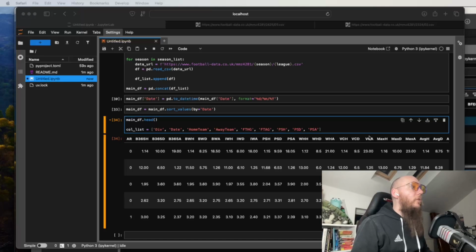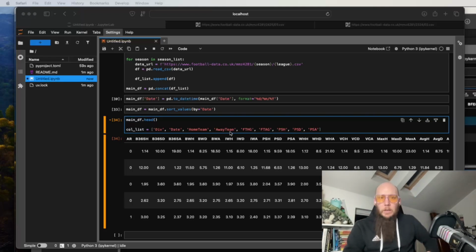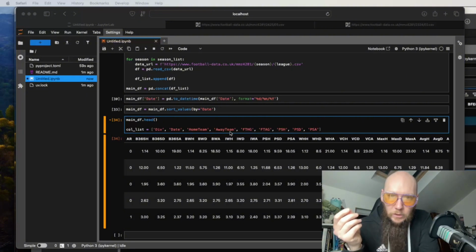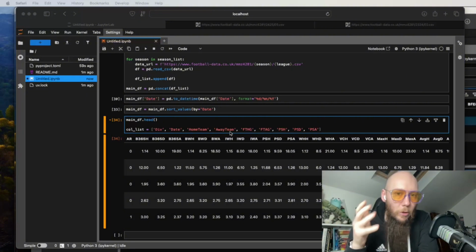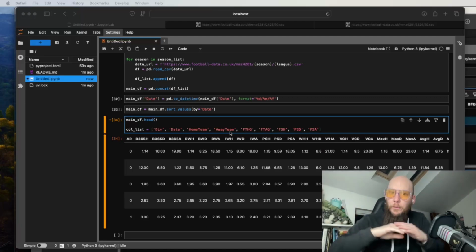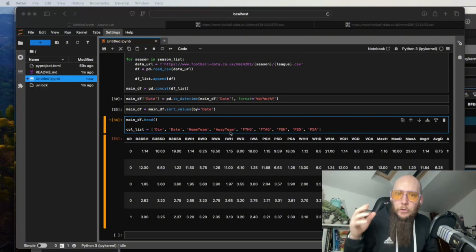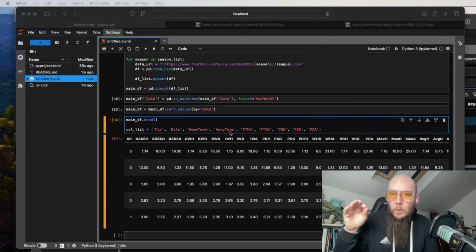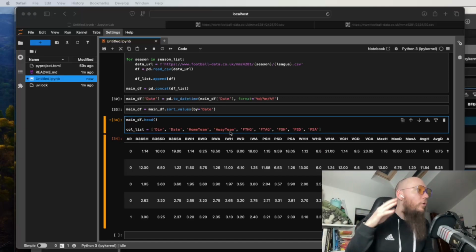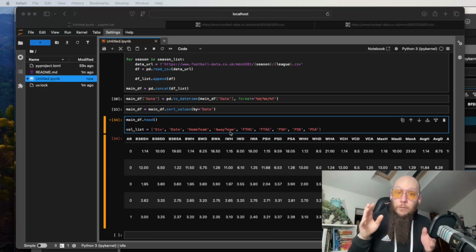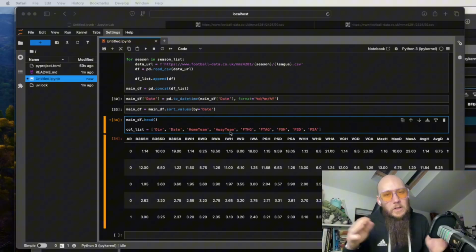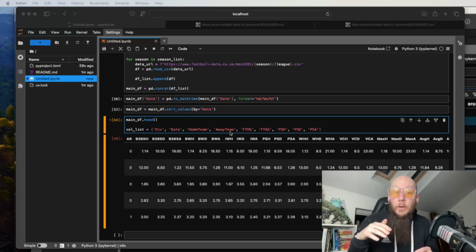However, this means that we need to pull in these bookmaker columns. But I'm not actually interested in the individual bookmakers, because if we were to use a betting strategy, how we would express our opinion properly into the market is we would look for the best price. We would shop around. If you want to be a reasonably savvy bettor, you are not tied to one bookmaker. So I'm interested in metrics from these bookmakers rather than their individual prices.